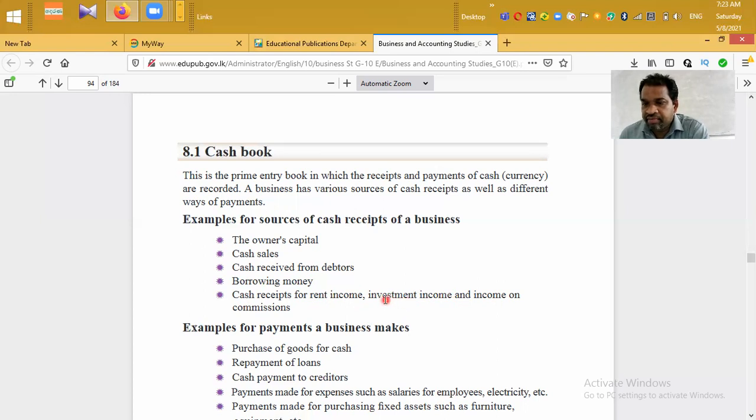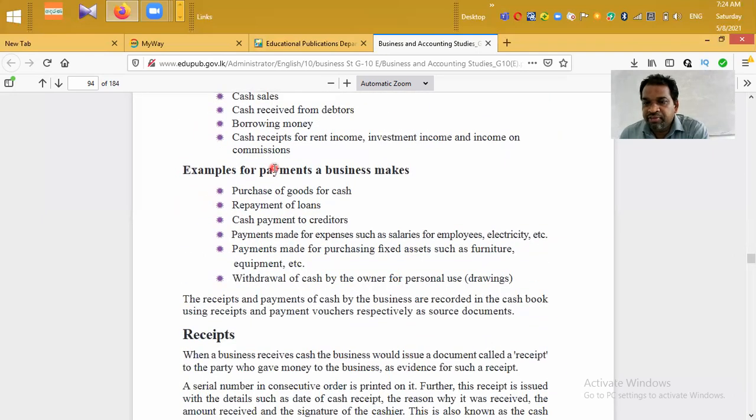If the business has invested their money in other places, then they receive annually or monthly, sometimes interest, then dividend, like that. Investment income and income on commissions. We can have two types of commissions: commission expenses and commission income. Here, for providing different services, the business can have commission income. That is a receipt of money.